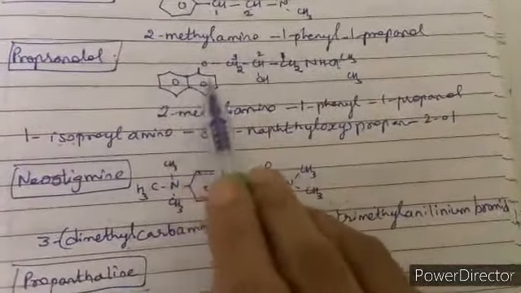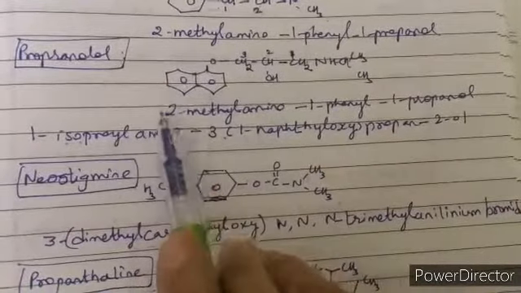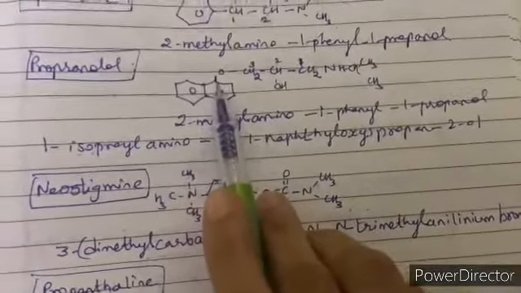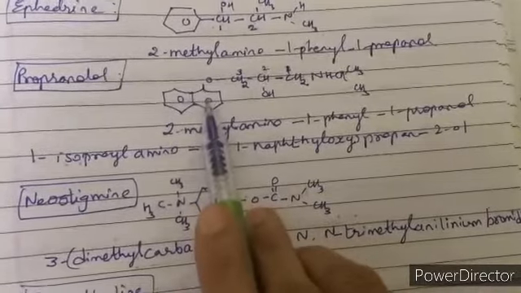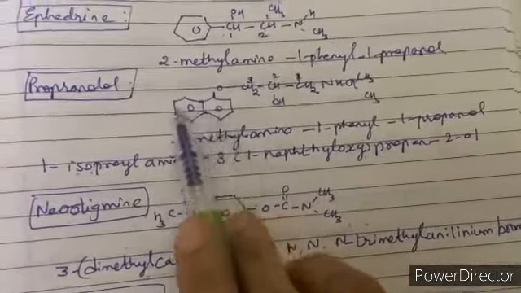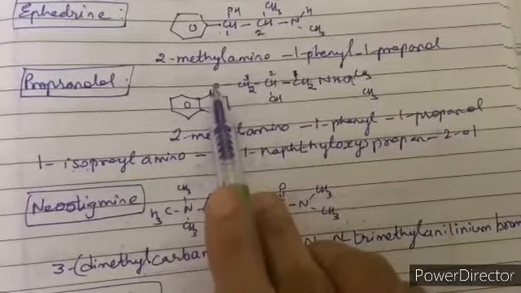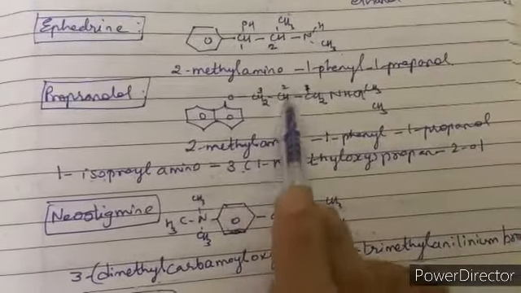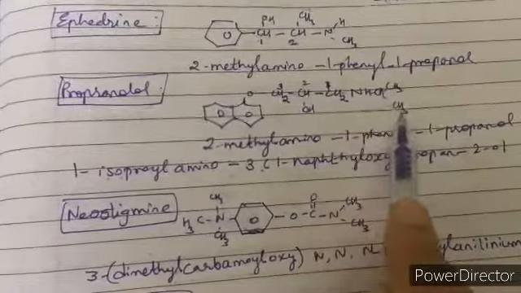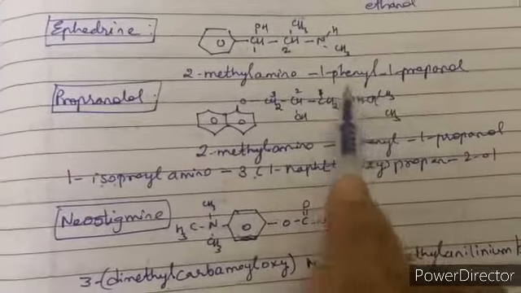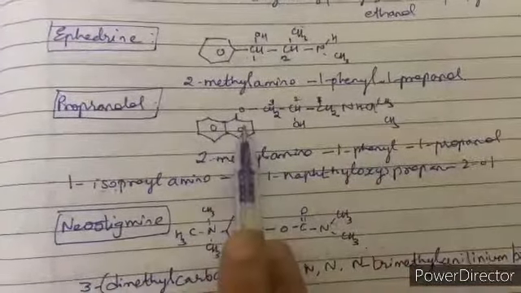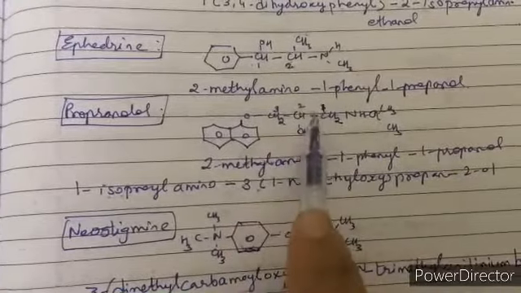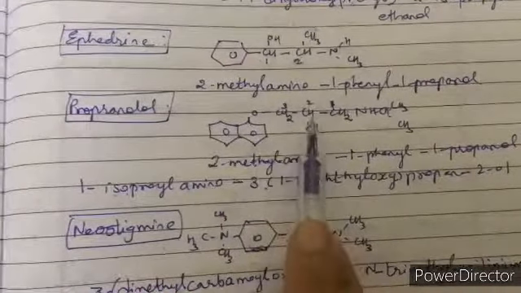Now let us talk about the next drug, that is propranolol. This is naphthyl. Two benzene rings joined together is naphthalene. So this is naphthalene, and then you have O, so naphthyloxy. Now here it is CH2, CHOH, CH2, NH, CH(CH3) twice. Again this is an isopropylamino group. Here we have naphthyloxy, and this is 1, 2, 3. That means it is propanol.